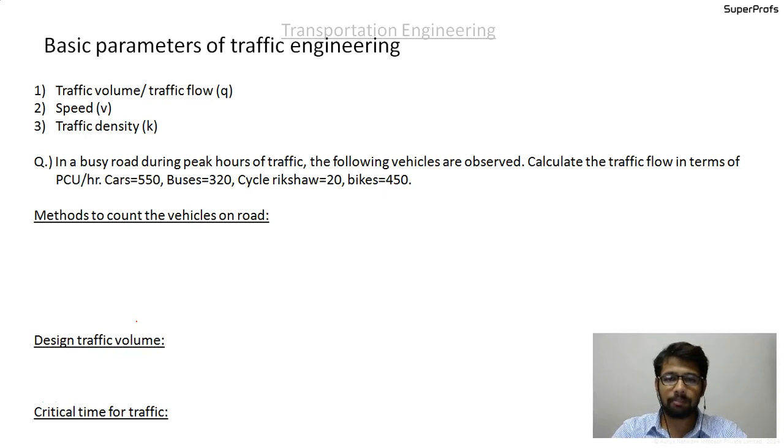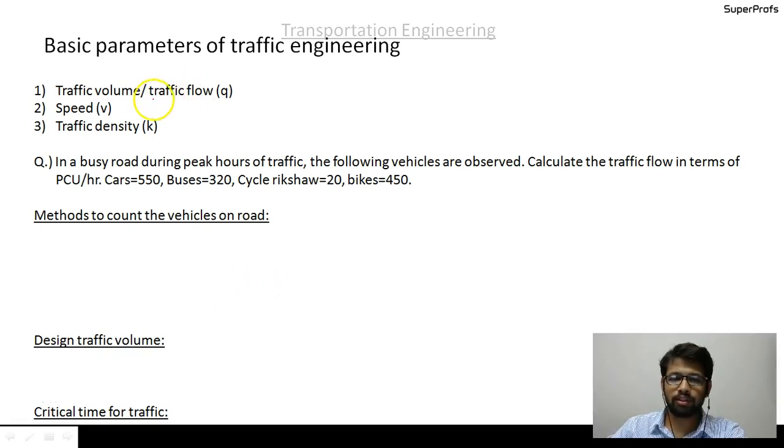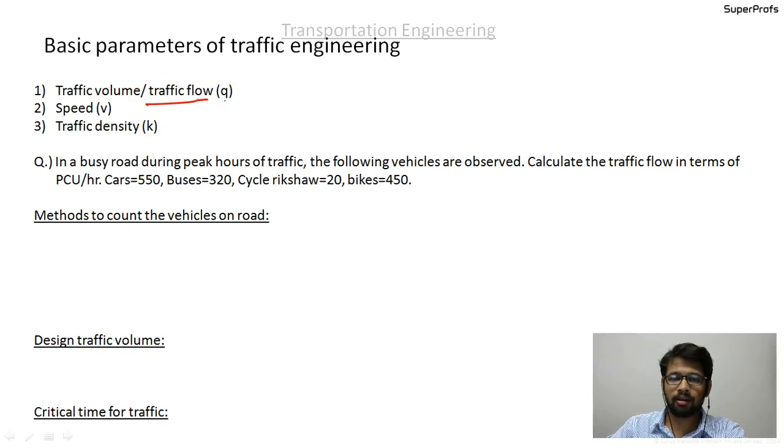The basic parameters of traffic engineering are traffic volume or traffic flow, given by the symbol small q, speed of the traffic, and traffic density. So what is traffic volume? Traffic volume is expressed as the number of vehicles crossing a section of road per unit time.